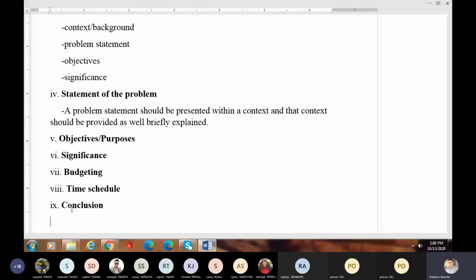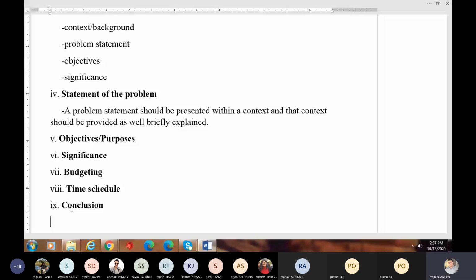Establishment of a paper factory in Kabwe district will be beneficial for these reasons, and the total estimated budget for the establishment is this, and the project will be over in 2 years, right? So in this way you write the conclusion.